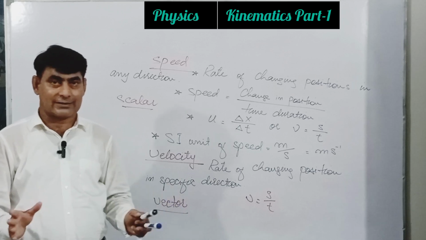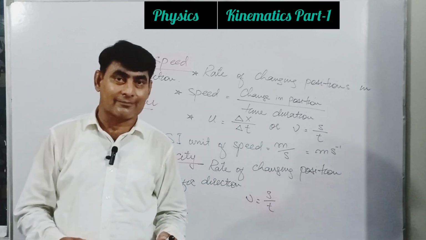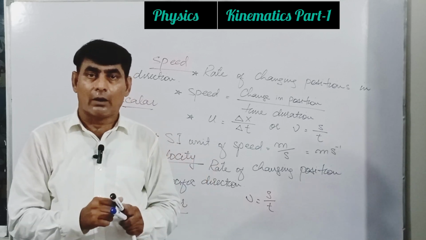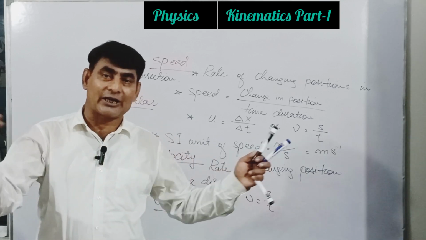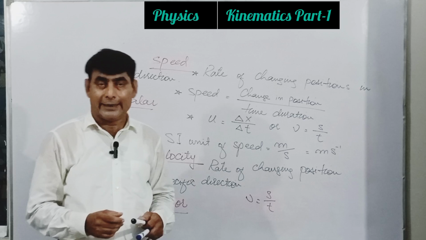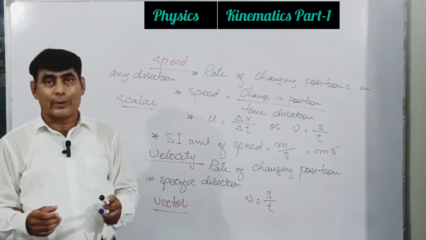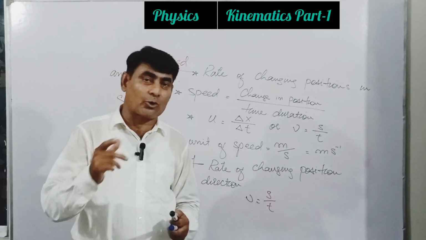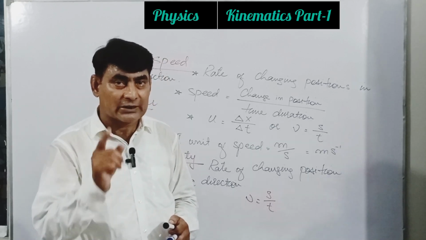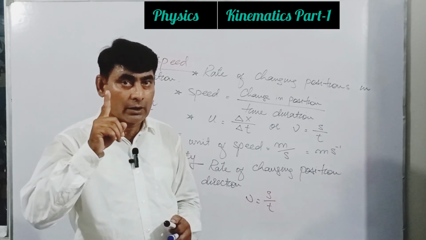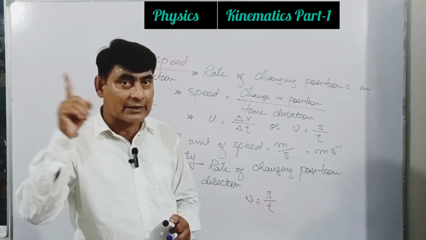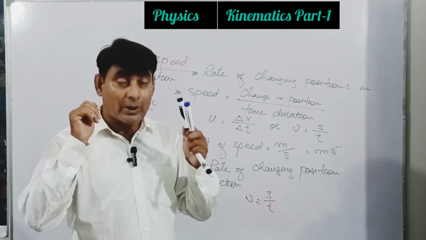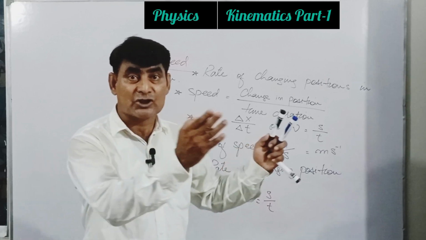If there is a difference, then we have to consider whether the difference is in a specific direction or in 2 or 3 directions. When it is in any direction, we consider distance. So if there is a question, what is the definition of distance? Is there any definition in the book, or has your teacher done something? You have written something?